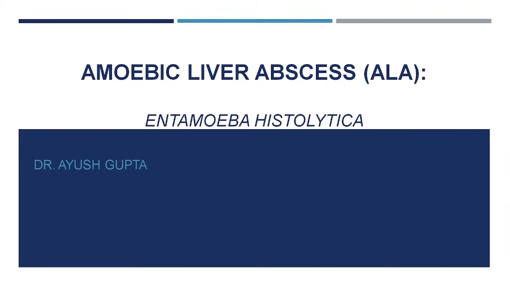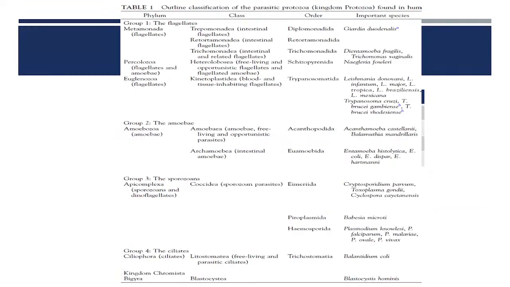Okay, good morning. Today we have a lecture on one of the important parasites, Entamoeba, and one specific manifestation of it, the liver abscess. The topic for today is the amoebic liver abscess. In general, amoebic liver abscess is caused by the parasite Entamoeba histolytica, which, as we have already told you in the classification of parasites, comes under the Amoebozoa phylum and the class Rhizopoda.